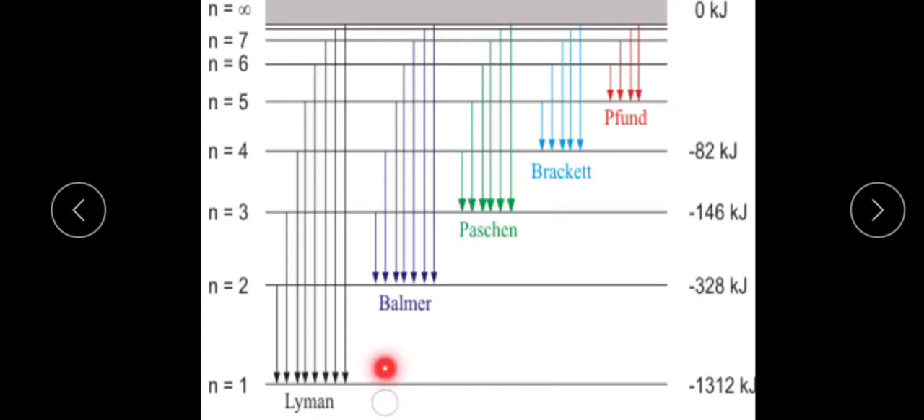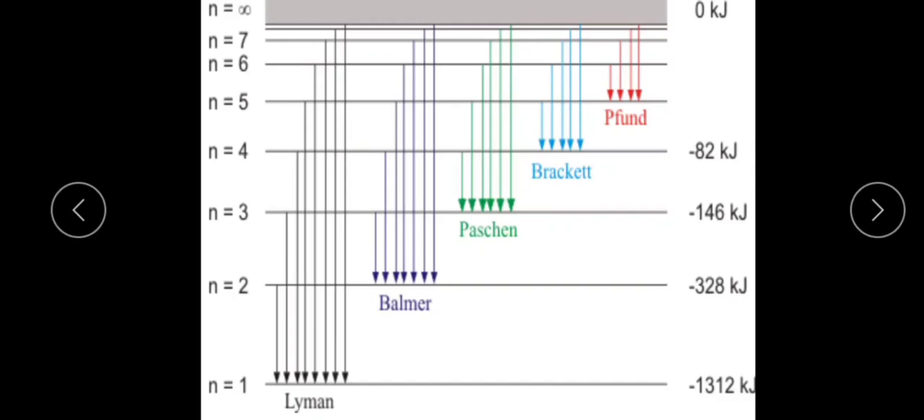Once this electron absorbs energy, it is excited to a higher energy level. These are the higher energy levels; it may be excited to the second, third, fourth, fifth or sixth orbit. The excited state is not stable, so the electron returns to the ground state, emitting radiation. The emitted radiation has spectral lines, and a group of spectral lines is called a spectral series.